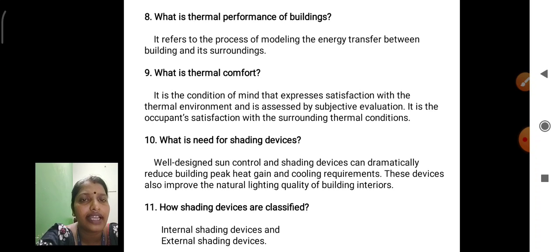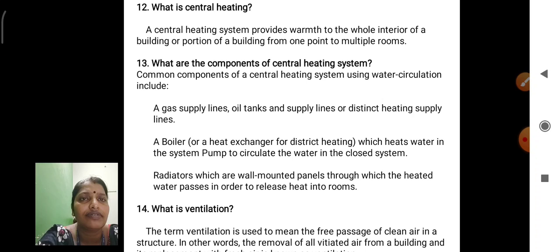In the rainy season, rainwater does not enter the house. Our shading devices are provided on the building so that it is not damaged. Shading devices are used for sun control, to control heat energy, and they are also very useful in the rainy season. And next, how are shading devices classified: internal shading devices and external shading devices.